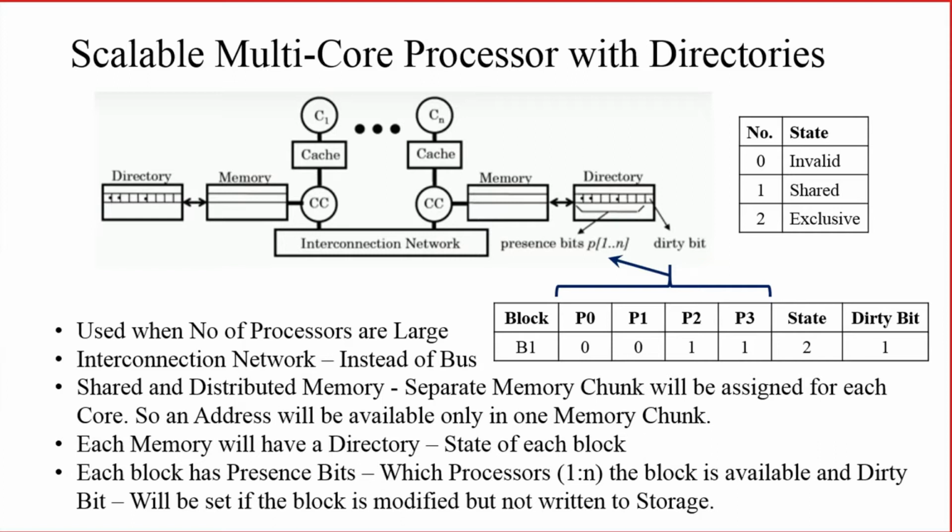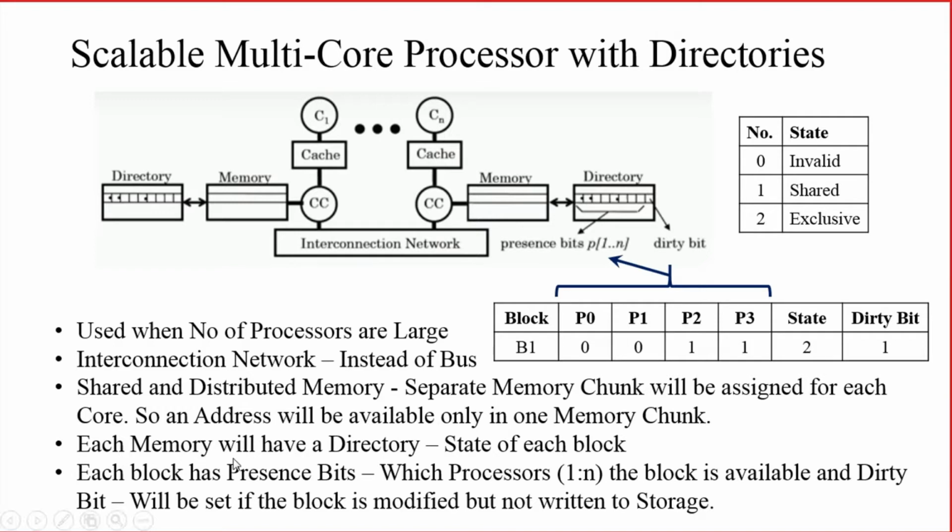So whatever address we are going to read or write will always be available only in one core, in the case of distributed memory. So the whole shared memory is distributed in this type of topology, where we are using an interconnection network for connecting various cores.